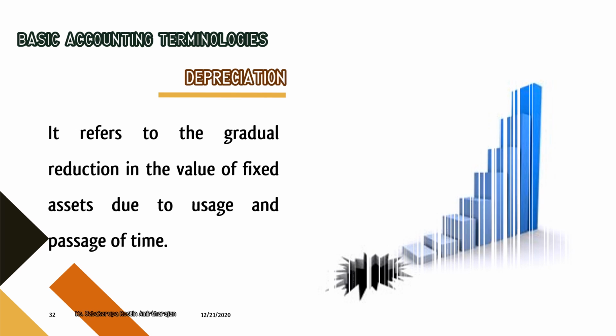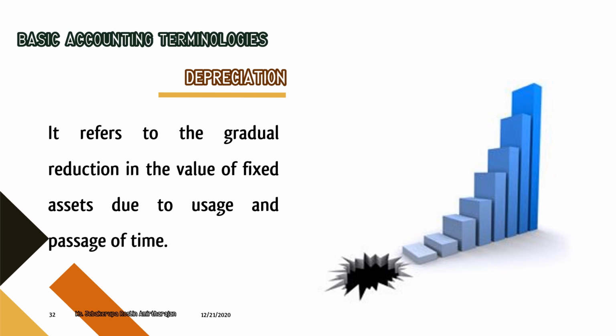Depreciation. It refers to the gradual reduction in the value of a fixed asset due to usage and passage of time. Take for example, we are buying an automobile. On day one, the pickup of the automobile will be excellent. But after a particular usage, after 3 or 4 months, the pickup will not be the same as on the first day, right?